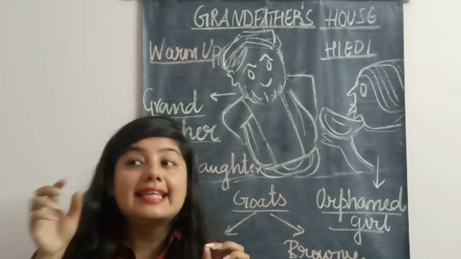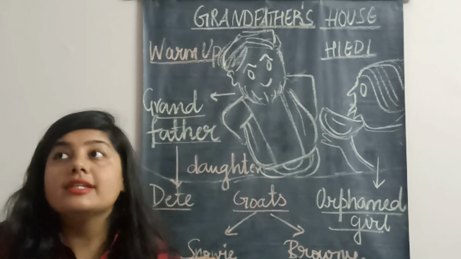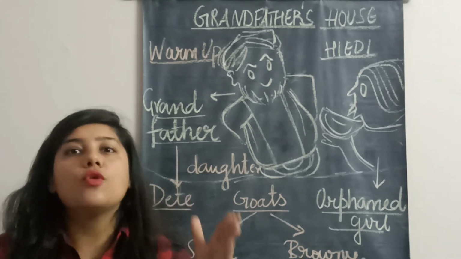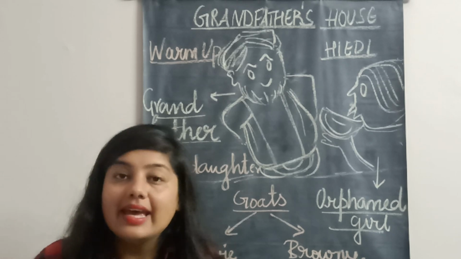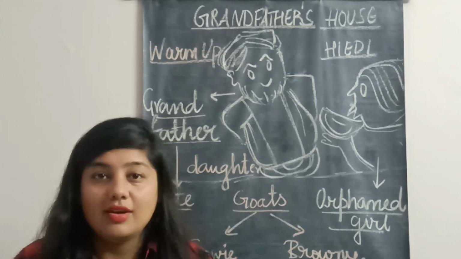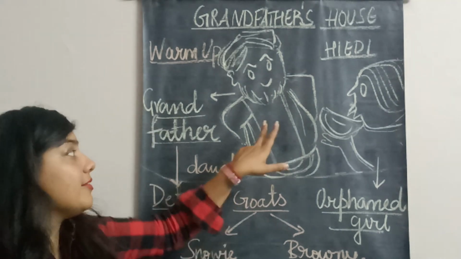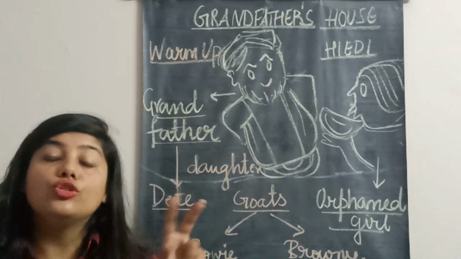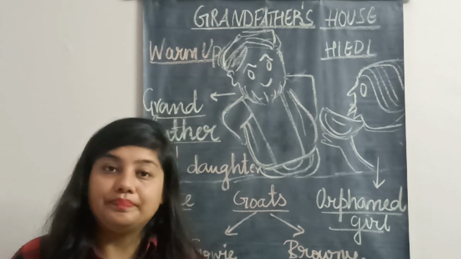Now she finds that there is a stair in the corner. She climbs up the stair and again there is a small room, and in that room there is all hay. Hay here means grass. All grass on the floor. Why is there grass in the room? Because grandfather has two goats and those two goats eat that grass.